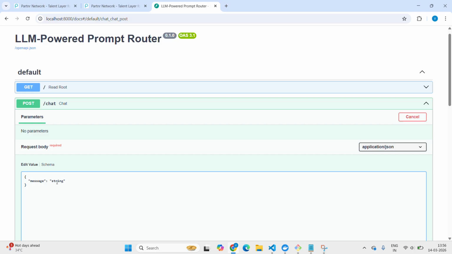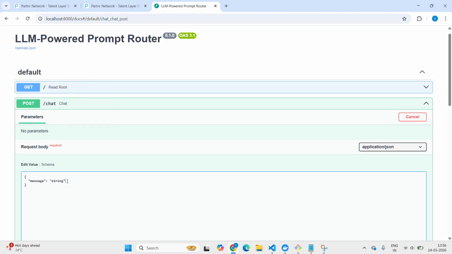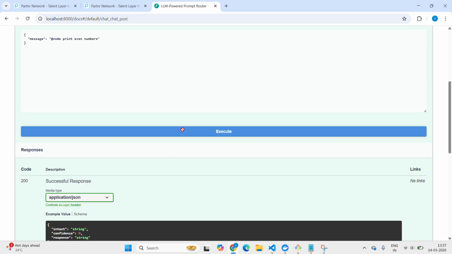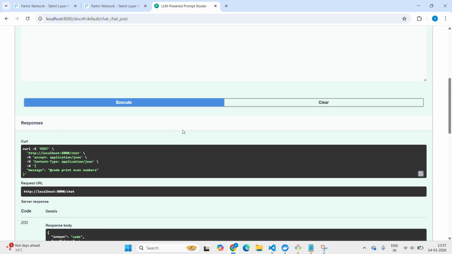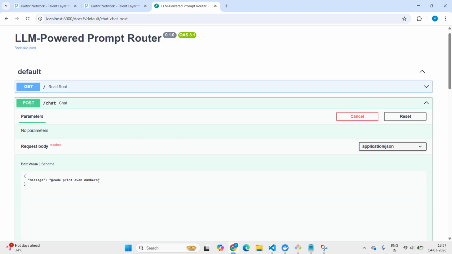And the question is, as I have said, when we give @code with a prompt like even numbers, it goes to the code expert. Let's execute this. The intent is code with confidence one, and then the expert output.